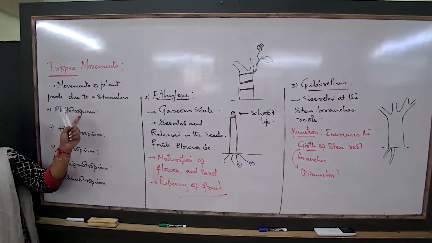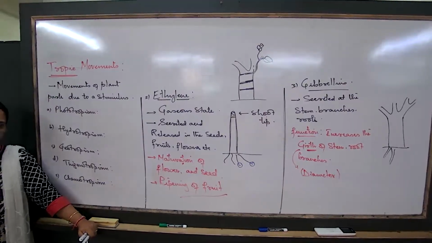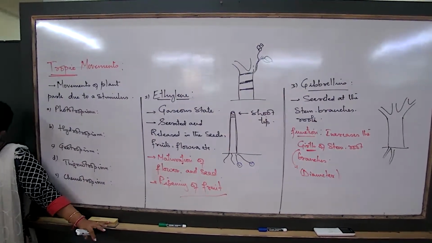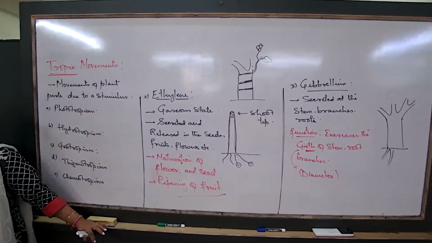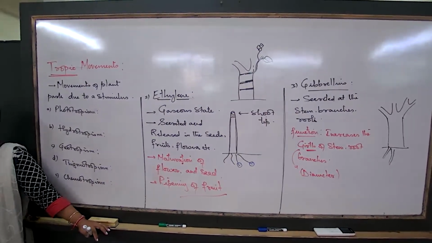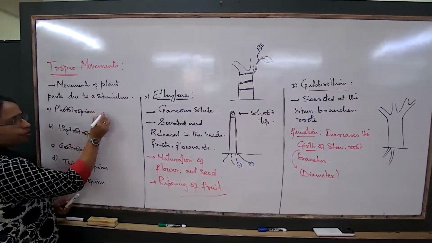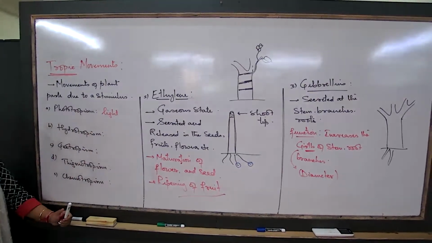So, what is the definition of phototropism? Response of plant parts to light. On that side there are more leaves, and on this side there is shade. No, the extension, the bend, will be more. I'll tell you why. So I said the first thing is this one. Phototropism, what is the stimulus? The stimulus is light.